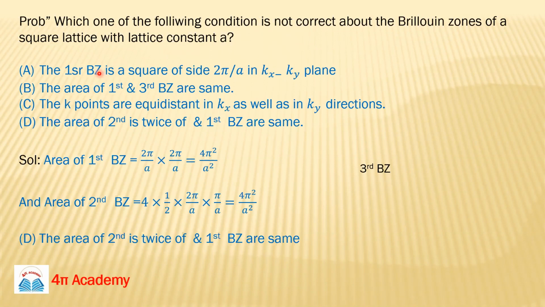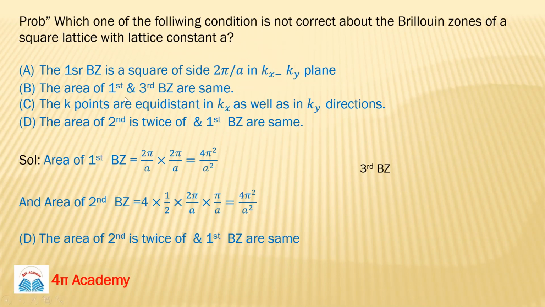The first condition: the first Brillouin zone is a square of side 2 pi by a in the kx-ky plane. Second condition: the area of the first and third Brillouin zones are the same. Third condition: the k points are equidistant in the kx as well as the ky direction. And the fourth condition: the area of the second Brillouin zone is twice that of the first Brillouin zone. So we have to find out the correct statement among these four statements. So we can solve one by one.